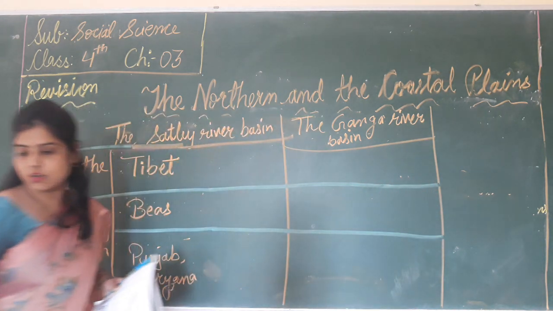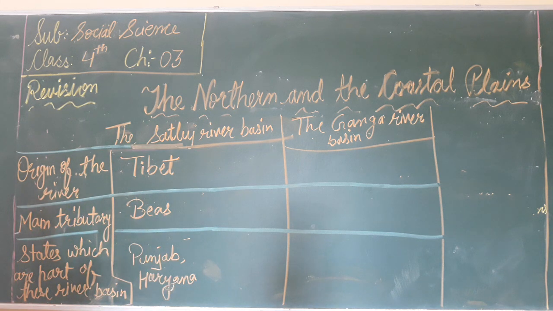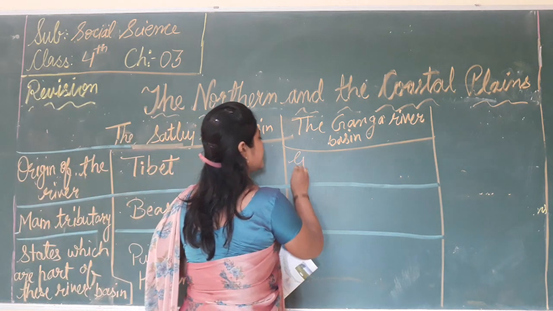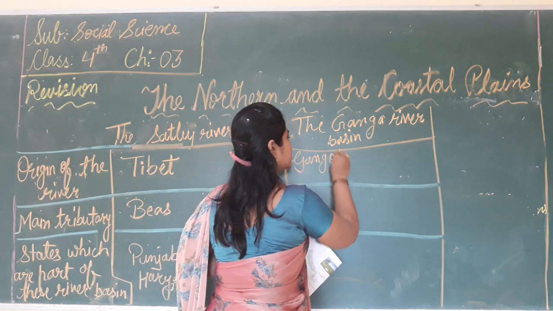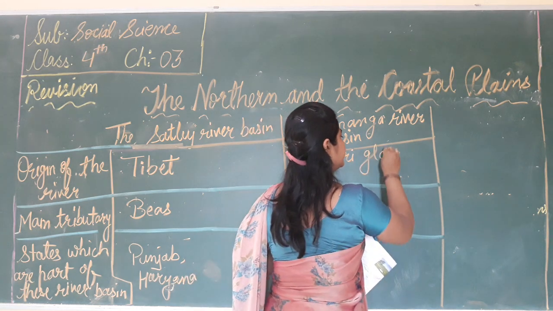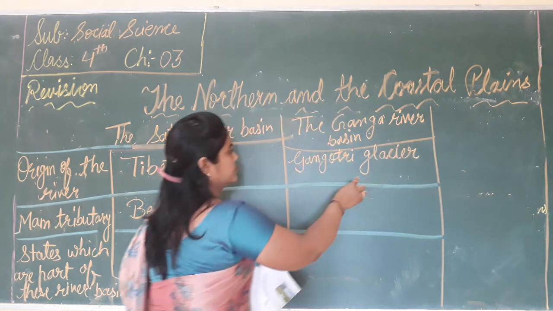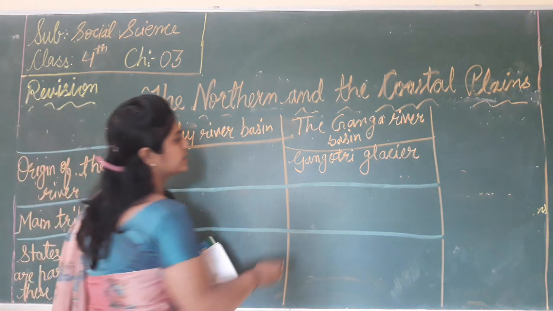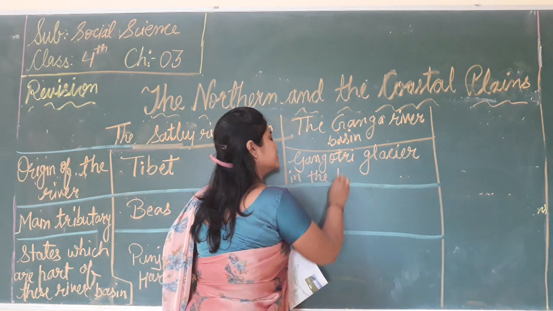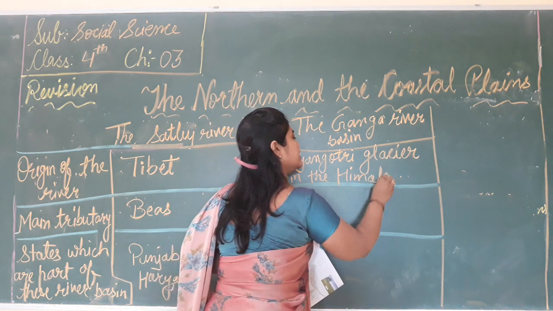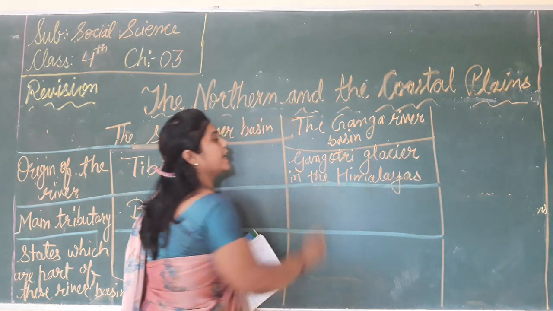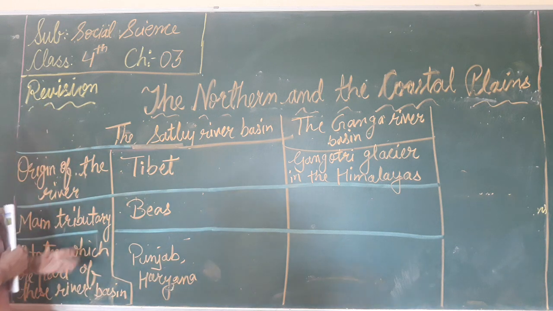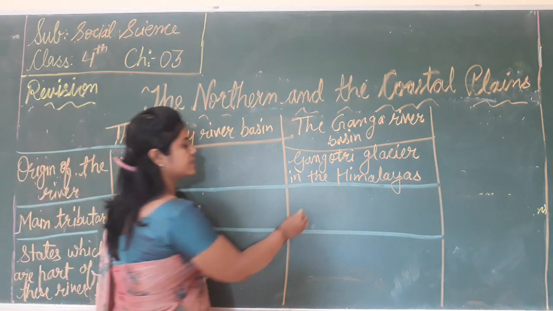First, what is the question? That is the origin of the river Ganga. So its origin is the Gangotri glacier in the Himalayas. So where does it originate? It originates from the Gangotri glacier in the Himalayas.